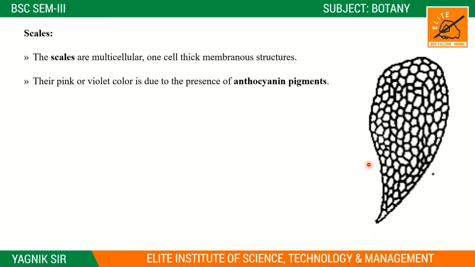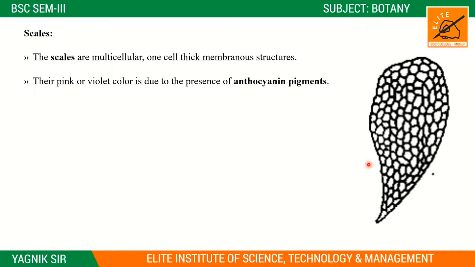In some plants only chlorophylls are present, but sometimes different types of pigments are placed, that means xanthophylls, carotenoids, right? So various types of pigments. Sometimes these scales are pink or violet, and these colors are due to these pigments.